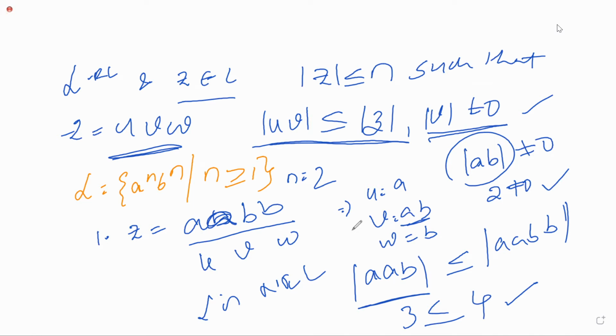Next, one more example I want to give you. L is equal to A power M, B power N, M less than N. Which means the number of A's is less than the number of B's.